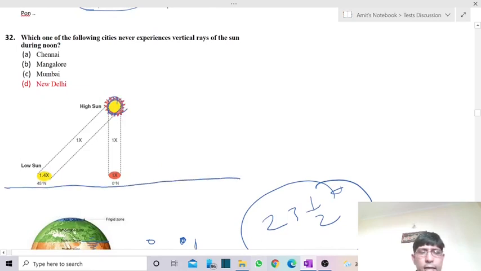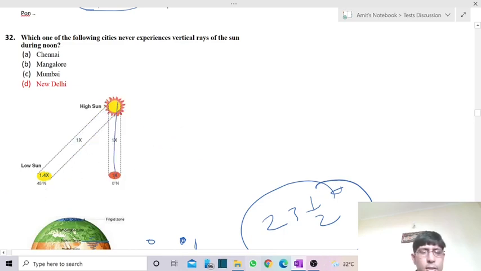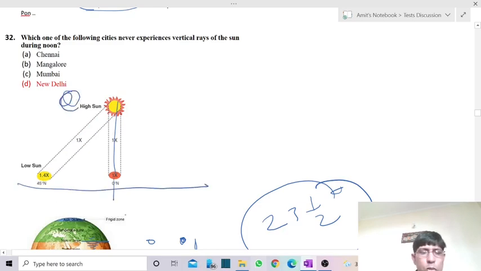Suppose this is a flat plain area, and this is the location of the sun. So over here we are witnessing the vertical rays, but over the rest of the locations we are witnessing the slant rays. There the sun is overhead and we witness vertical rays. But it will not go beyond the Tropic of Cancer or Capricorn. So over this part we can never have the vertical rays. We always have the slant rays.